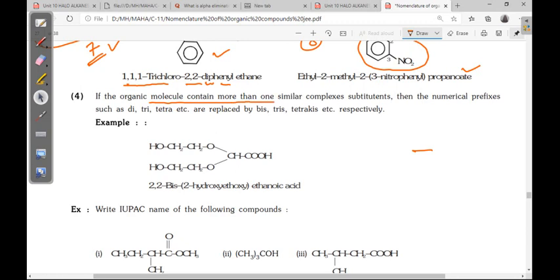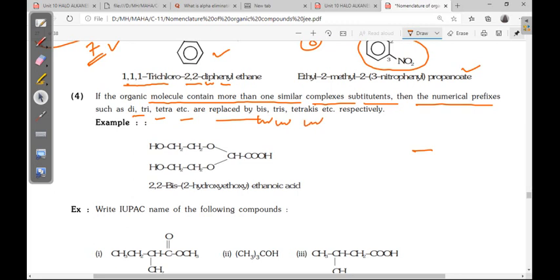It is similar to last hydrocarbon nomenclature. Sorry, but in that case we used only di, tri. In the any complexes are there, we are using, instead of di, tri, we are using bis, tris, tetrakis, dash dash. Okay, so see here, what is the long chain here?